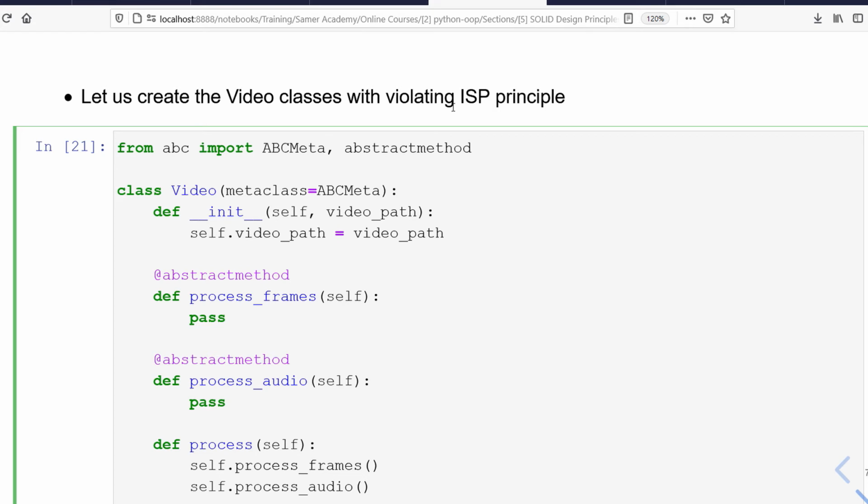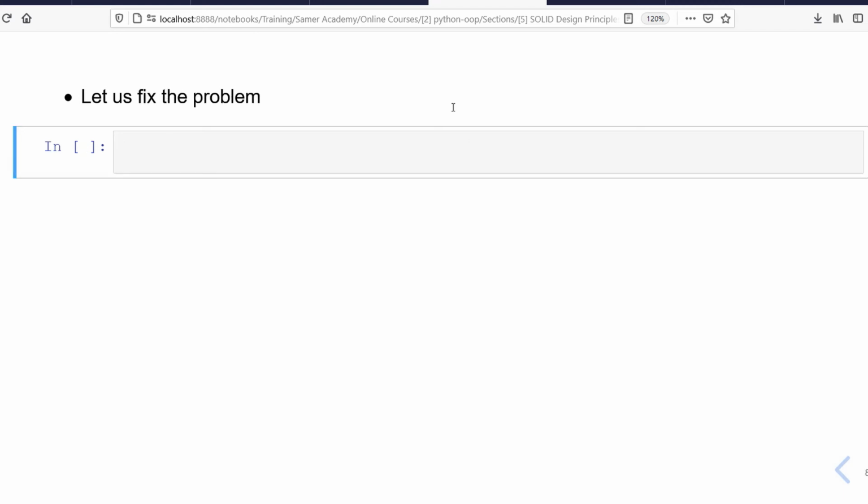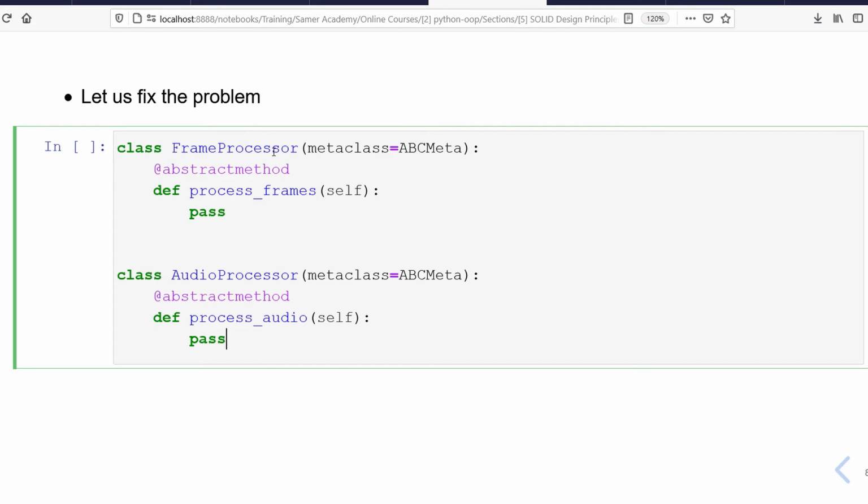So what's the solution right now? How to reconfigure these classes in a way that I will not enforce any child classes to redefine the abstract methods? Let's see how to do that. Actually, the solution is quite simple. Rather than defining one interface having all the abstract methods, it's better to define an interface for each method, like the following. I'll define a class named frame processor, and it's an interface which has one abstract method, which is process frames.